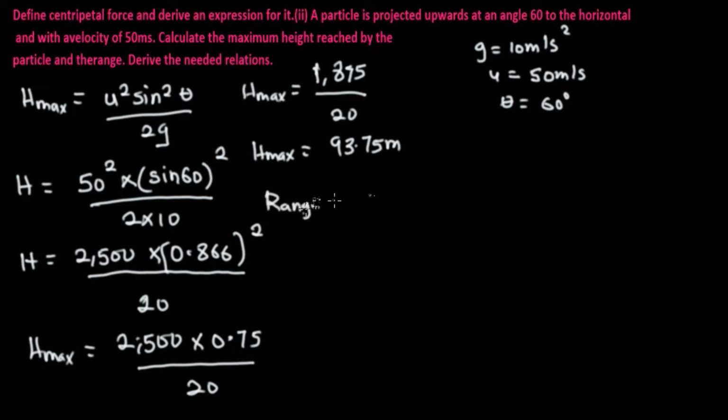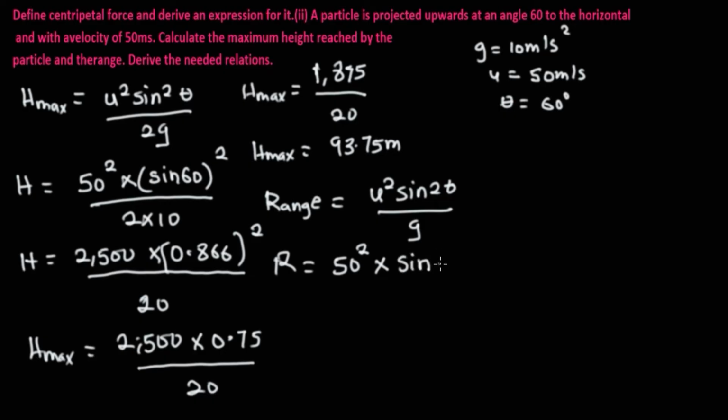Now for the range, it is given as u square sine 2 theta over g. Now we just do the same plugging, and the range is equal to 50 square, which is u, multiplied by sine of 2 times theta, 2 times 60 degrees, over 10.